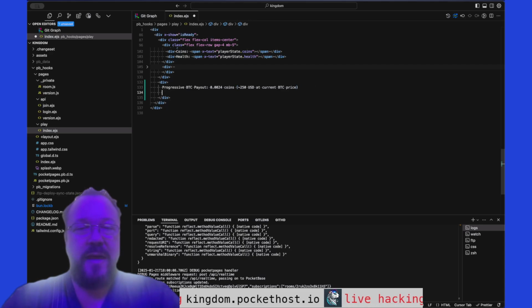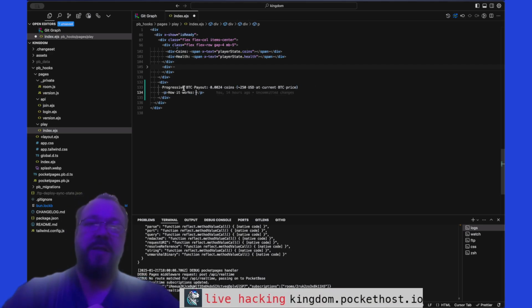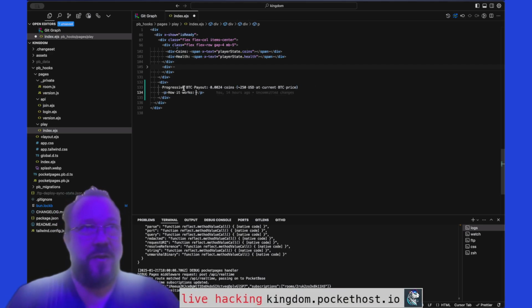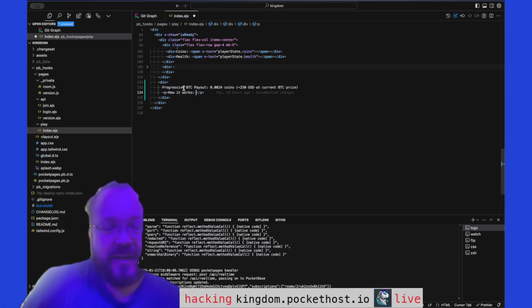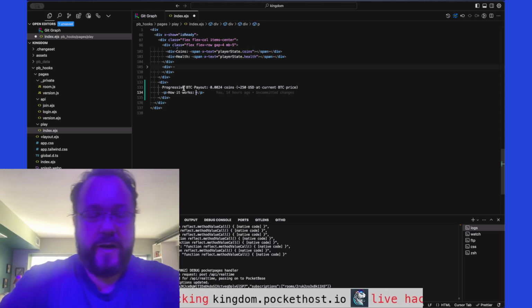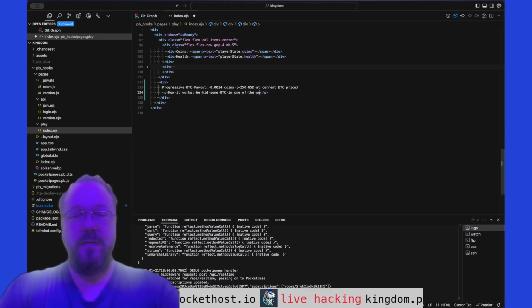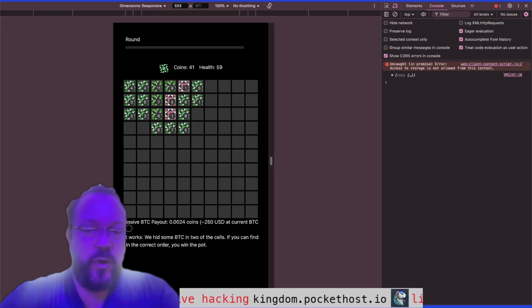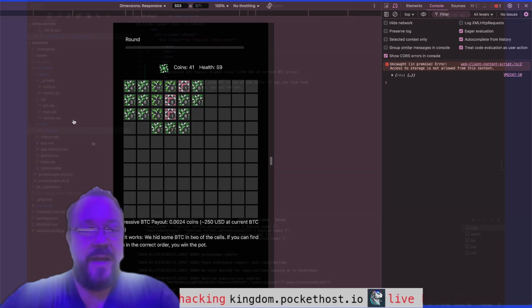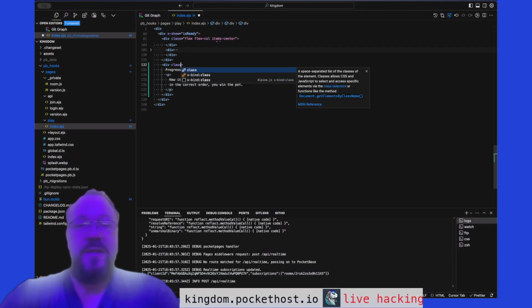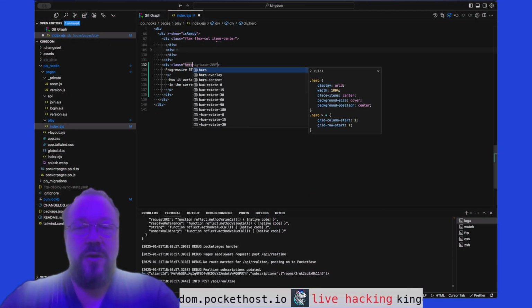Okay, now I'm going to say how it works. So I want it to get progressively more difficult. So the idea is hide a coin in the square somewhere. How it works. We hid some BTC in one of the cells, if you can find it. So we're going to put something like this down at the bottom. All right, now we'll spruce this up a little bit. We'll put this in a hero probably.